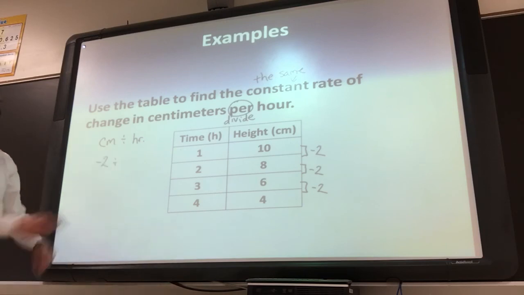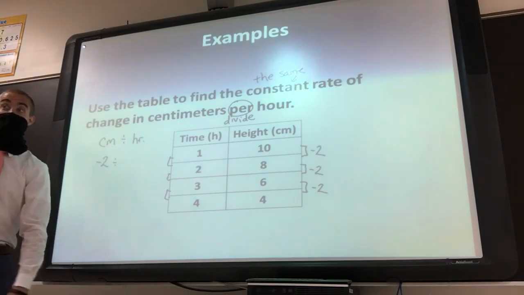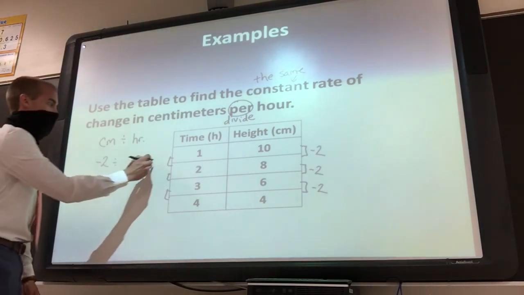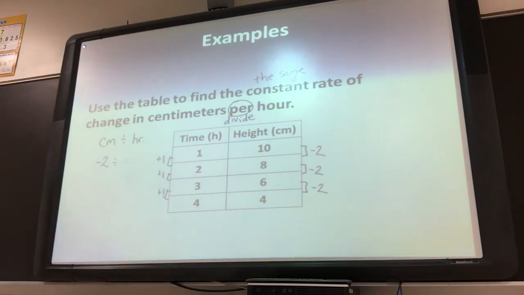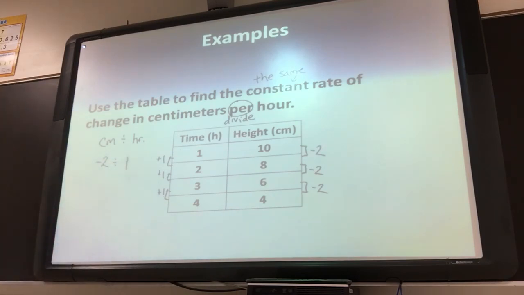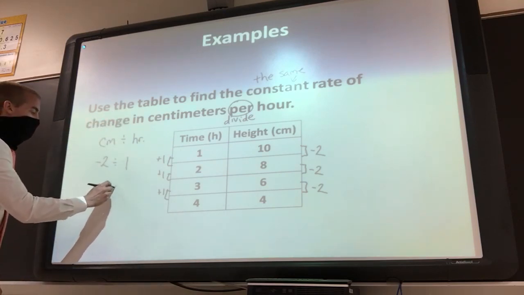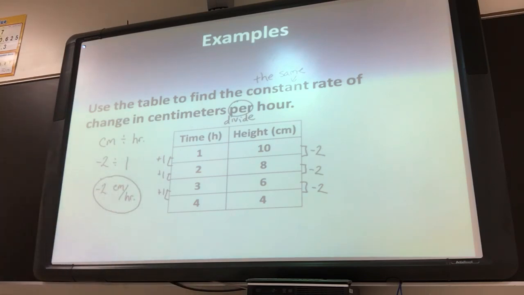And then time. What is time changing by every single time? Make sure you tell me positive or negative as well. Positive 1. So as long as all of these are the same, it's a constant rate of change. So it's going to be negative 2 divided by positive 1. So our answer would be, make sure that we include units with this, it's changing at negative 2 centimeters per hour. That's how we would write that. It's going down 2 centimeters every hour.